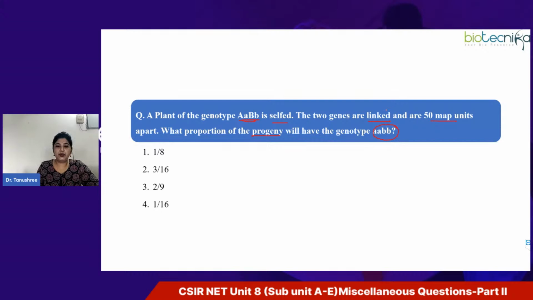Here you need to recall what is linkage, what is the meaning of 50 map units, and what is the proportion of the progeny with this genotype. Okay, Anu, Anusha, option 4. So far I'm getting a uniform answer, so that's great.